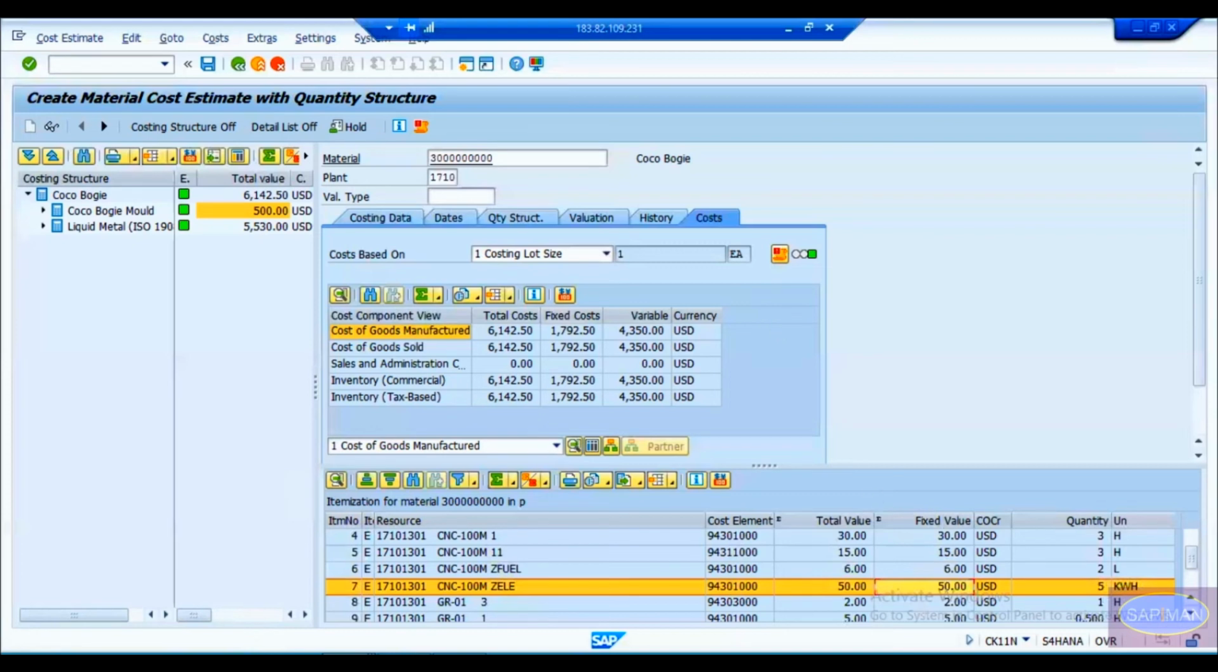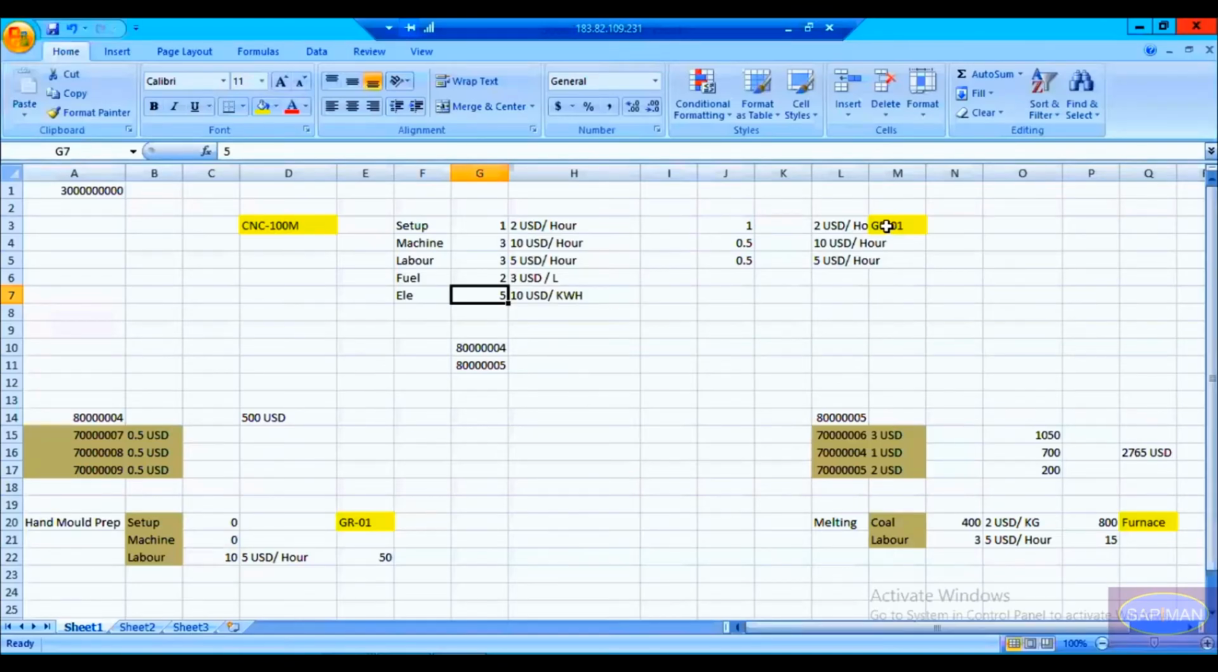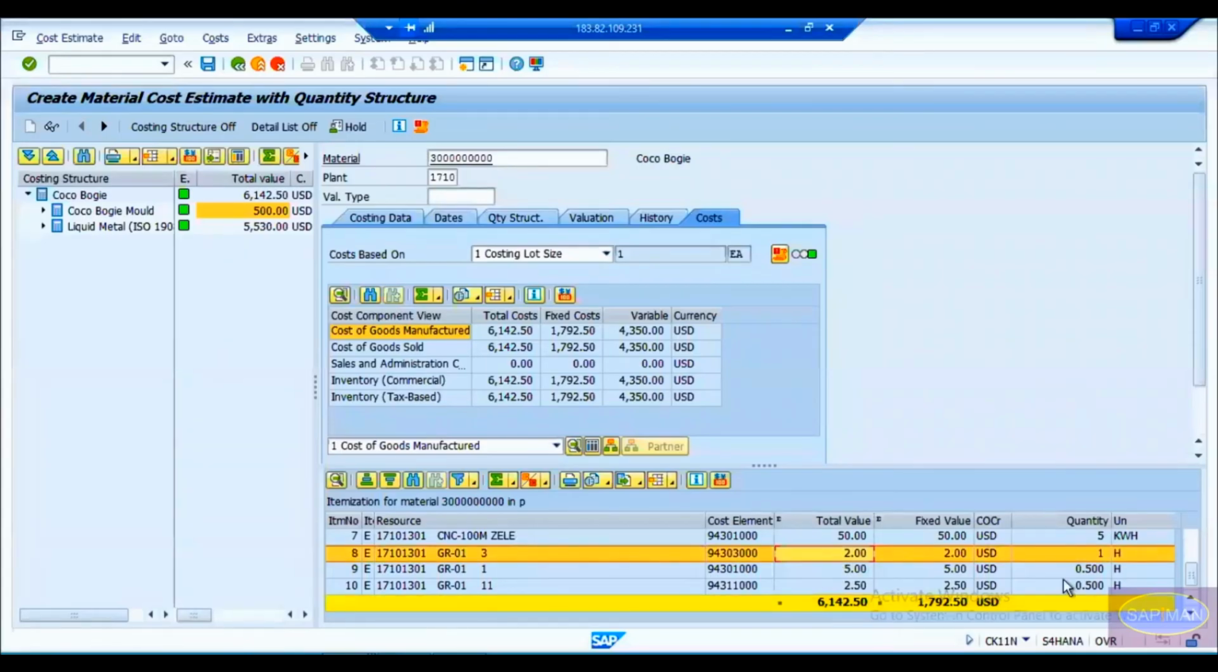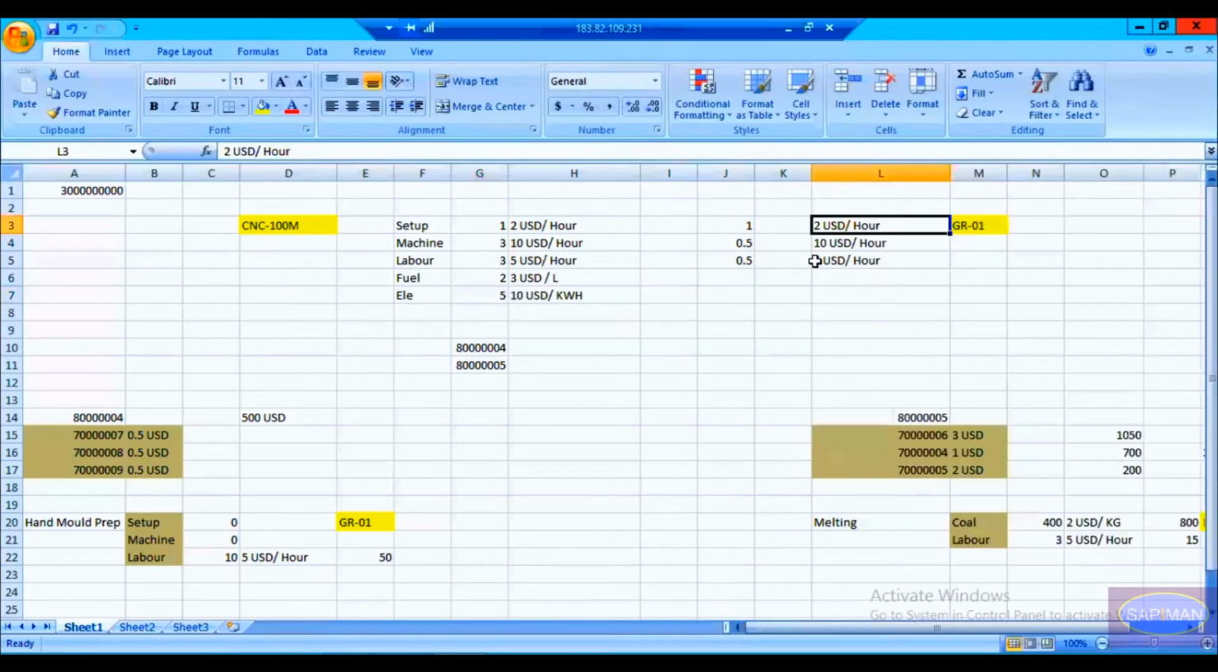Thank you. So this is about the CNC 100. Similarly, for the group of people, the people who are working, this is my group of people here. What is the activity we have maintained? 1 hour of setup, 0.5 hour of machine, and 0.5 hour of labor we have maintained in the routing. So 1 hour at 2 USD means it became $2. Similarly, 0.5 hour at $10 became 5.